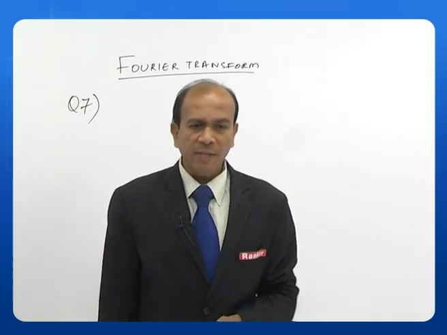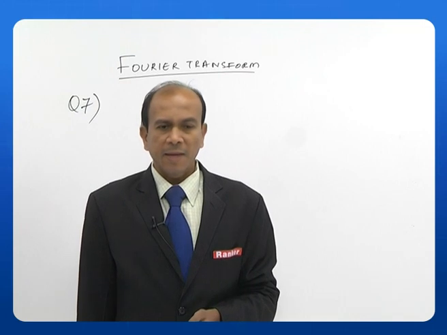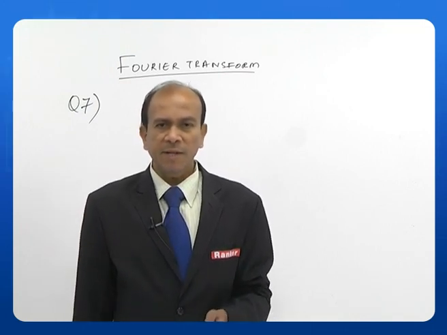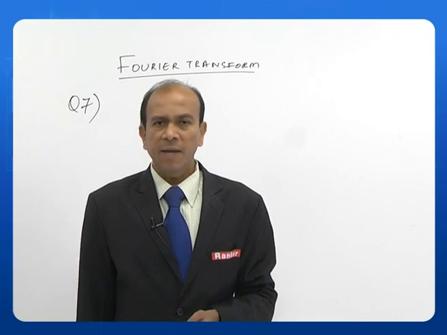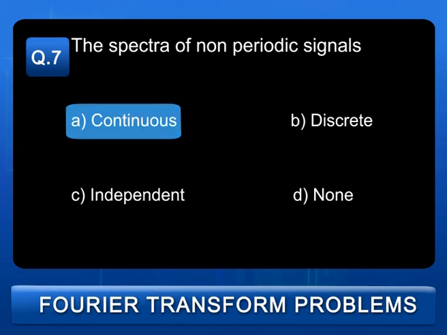The next question is the 7th question. It talks about the spectra of non-periodic signals: continuous or discrete, independent or none. Let us see the answer. The answer is continuous. That means whenever we have a non-periodic signal, the spectrum will be a continuous spectrum. So, the answer is A, that is continuous.